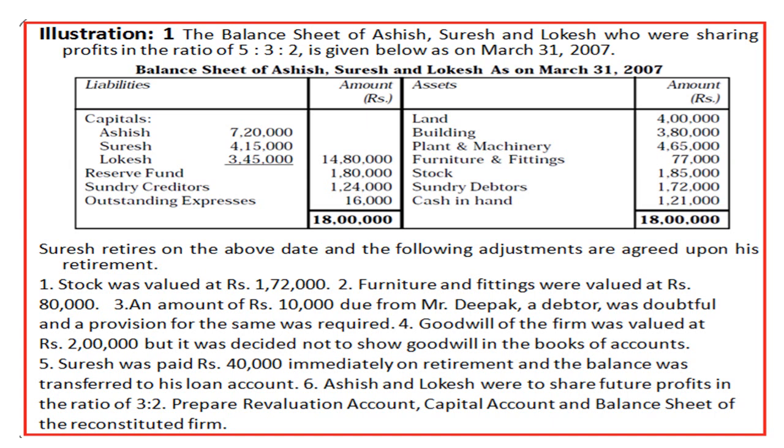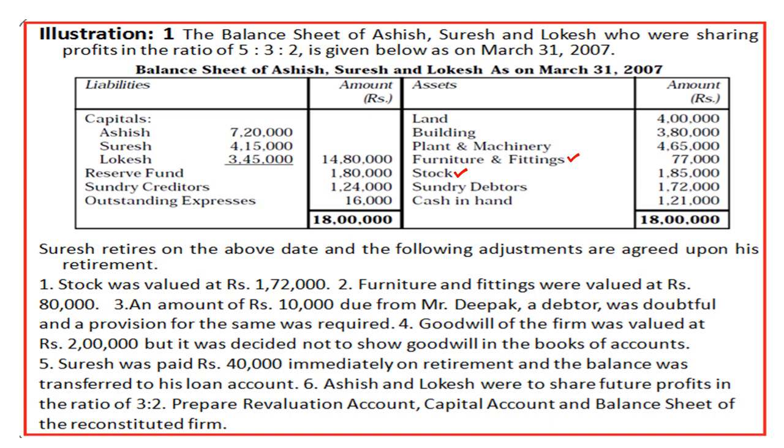Stock was valued at 1,72,000. So there is an adjustment on stock. Stock value is 1,72,000, whereas the earlier value of the stock is 1,85,000. Now it has been changed to 1,72,000, so there is a depreciation. Furniture and fittings valued at 80,000. So there is an adjustment on furniture and fittings, and a value of 80,000 means an increase in the value of furniture.